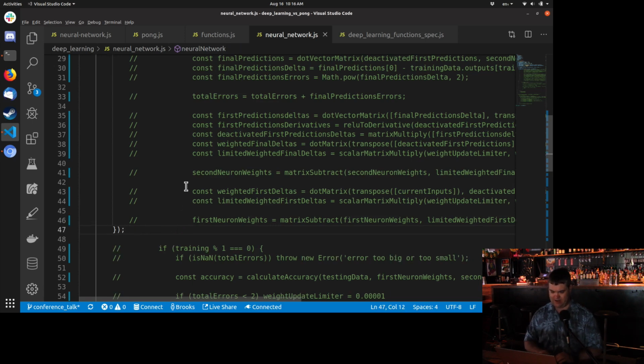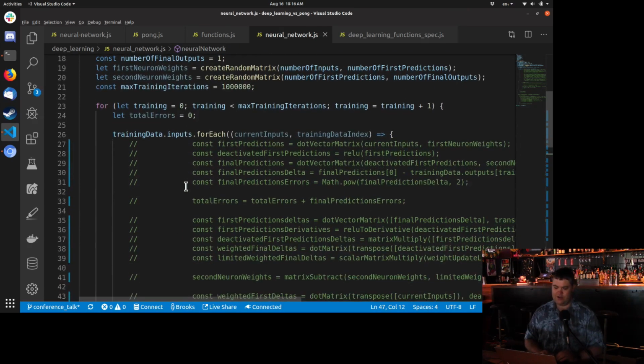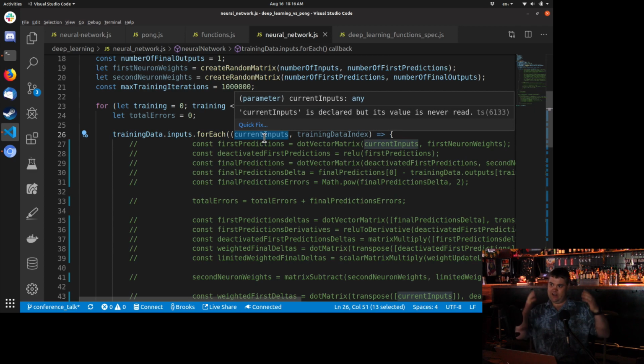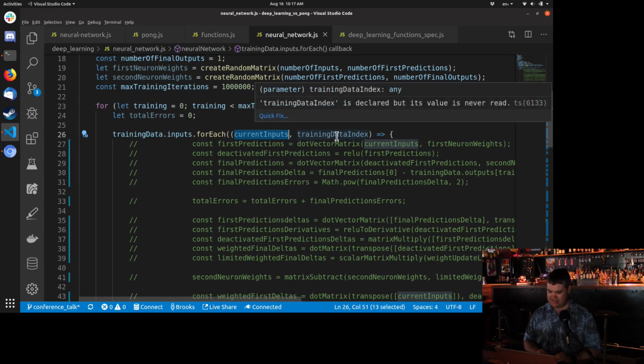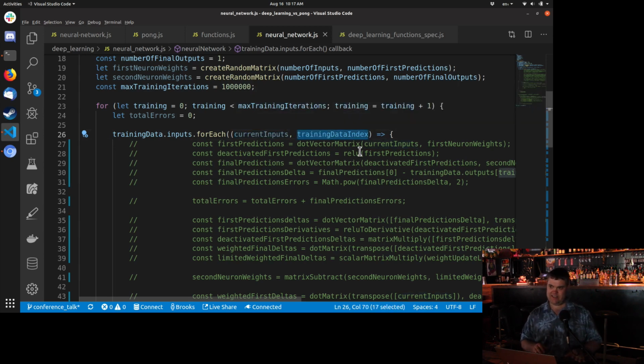So for each of our training data array, we're going to get the current inputs. So that's the current array of where the ball is heading, where the paddle is. And we also need the index for this. And that's just for what the correct one is going to be.